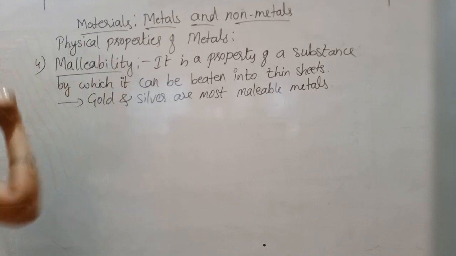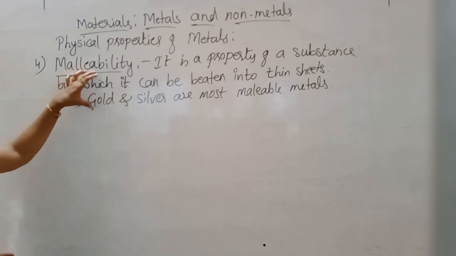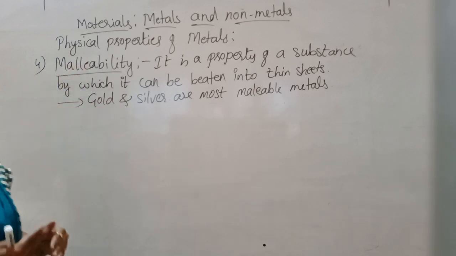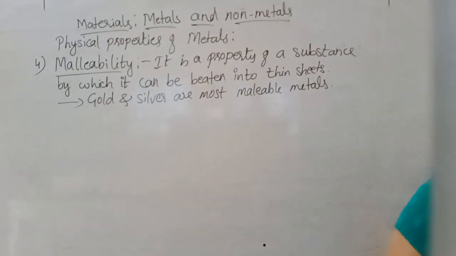The fourth property is malleability. On account of their malleability, there are many applications, because if we beat the metal with any hard material, we can make it a thin sheet.